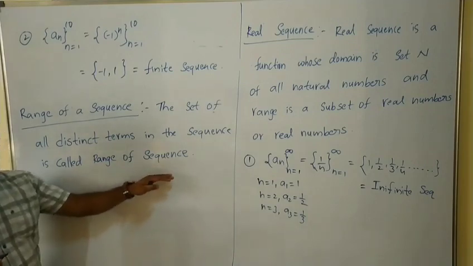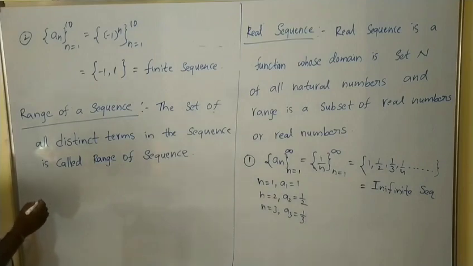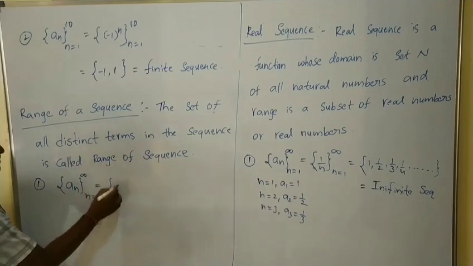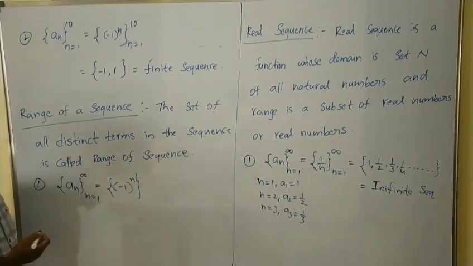Now we will see one example for the range of a sequence. Suppose you have a sequence a_n from n = 1 to infinity, equal to (-1)^n.